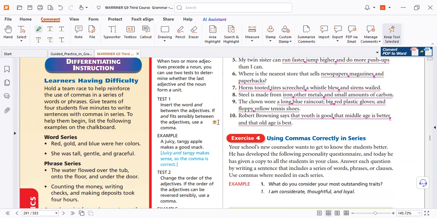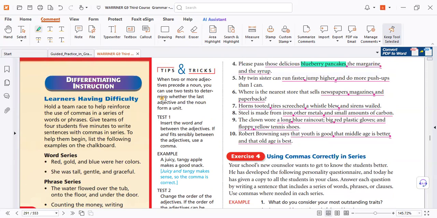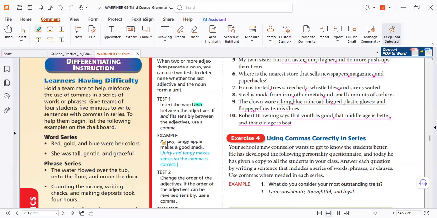Now let's go to the next. Sometimes we need to test the order of the adjectives like that. Insert the word and between the adjectives. If and fits sensibly between the adjectives, use a comma. For example, here, juicy tangy apple.